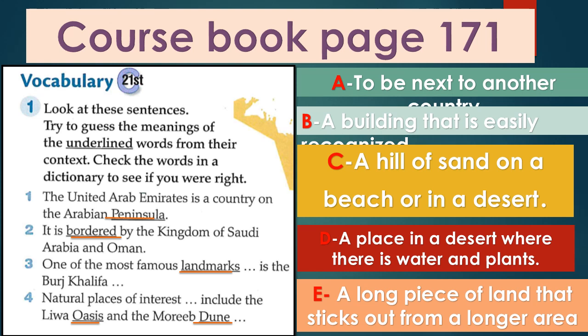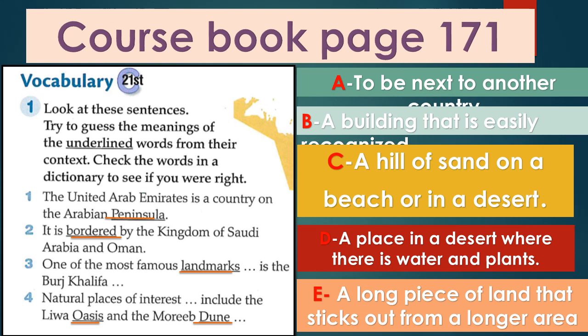We need now to read the sentences, to match the word with the definition. The United Arab Emirates is a country on the Arabian Peninsula. So what do you think peninsula is?